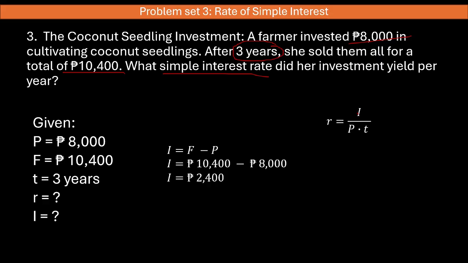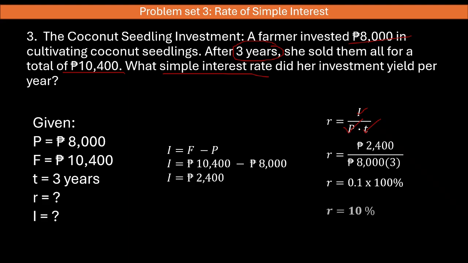We have the value for the interest, principal, and time, so we are ready to use this formula. Substituting the values, we have 2,400 pesos divided by 8,000 pesos times 3. That gives us the value of R equals 0.1 times 100%. Therefore, the rate of simple interest is 10%.